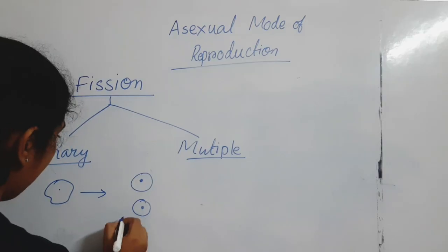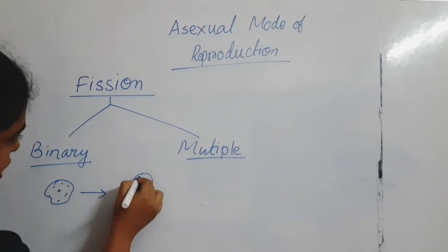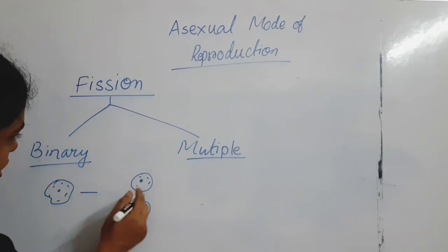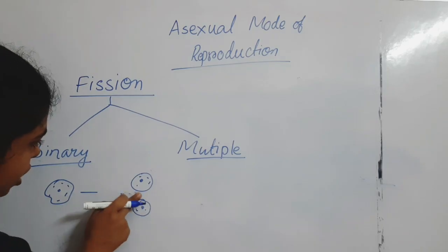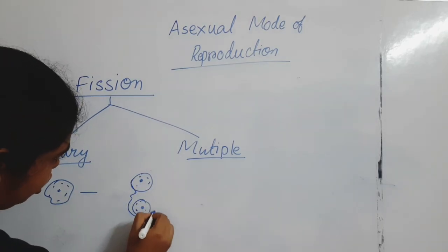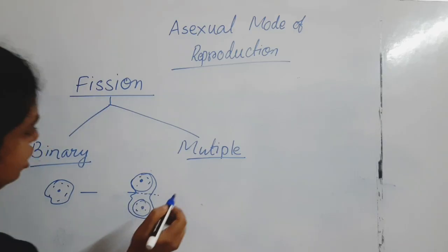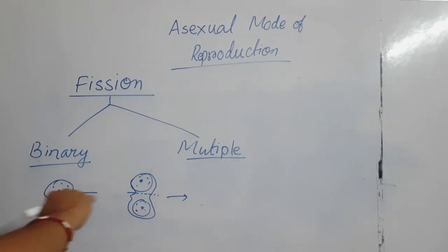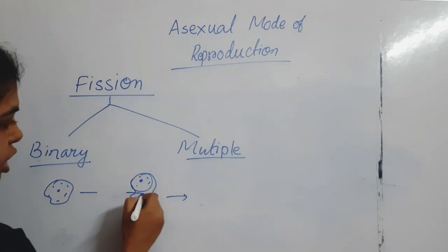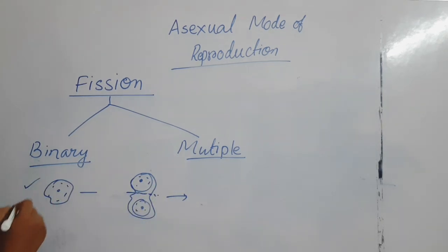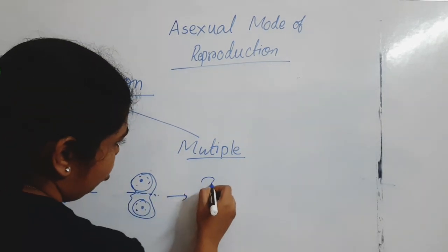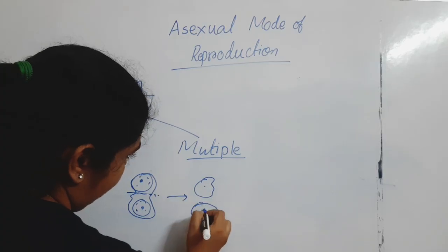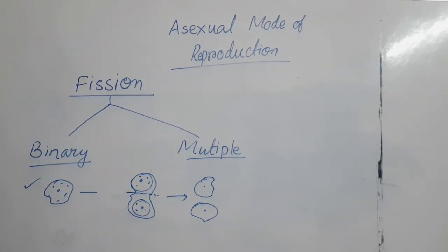That type of division is transverse, meaning a horizontal way. That is one kind of binary fission, creating two daughter cells. Another kind of binary fission can be found in Leishmania.